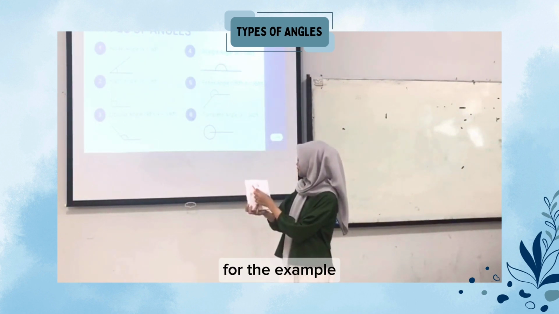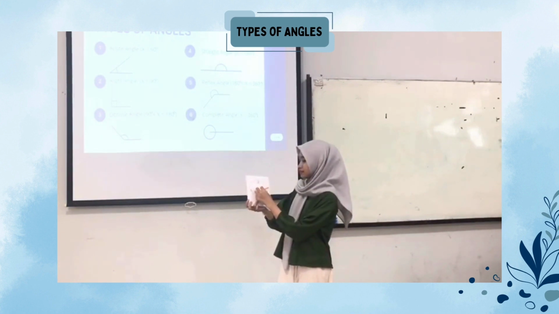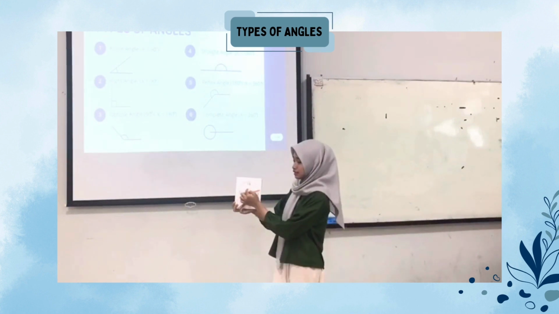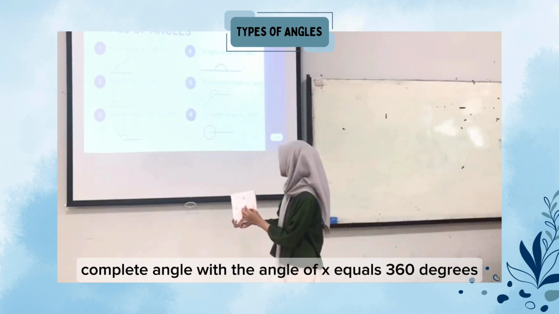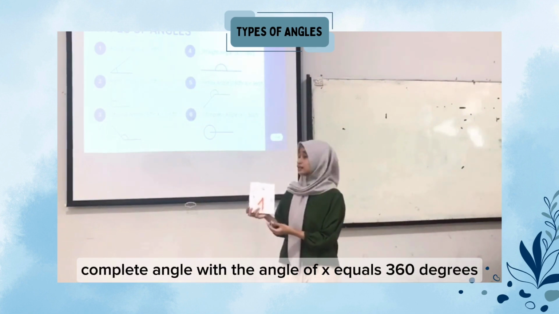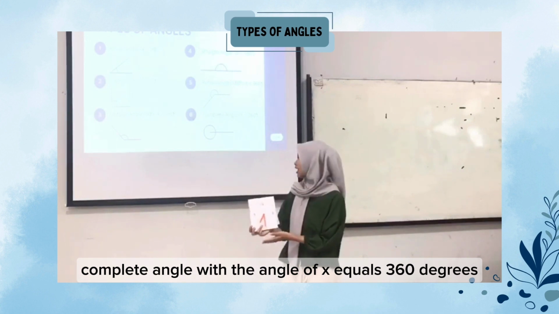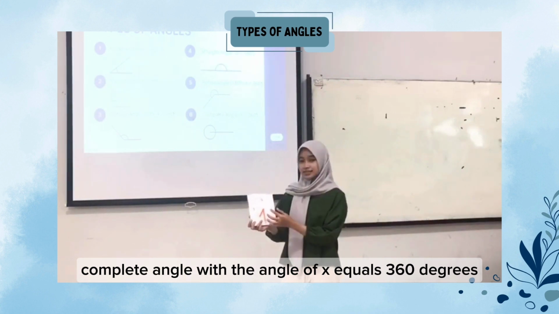For example, like this. And the last one, complete angle, when the angle x equals 360 degrees. For example, like this.